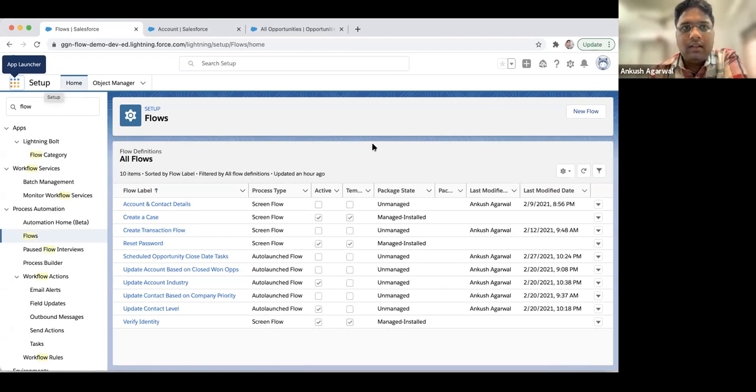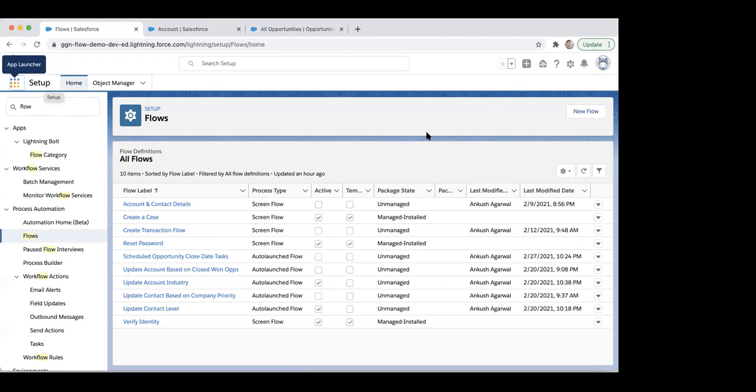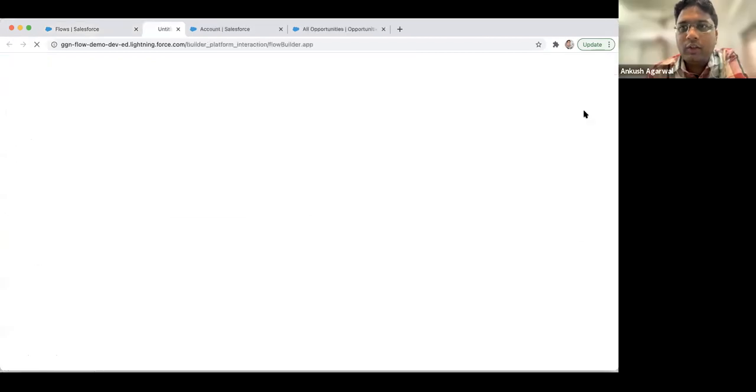Vishal, his screen is visible. Just wanted to confirm. Yes, Ankush, I can see the flows screen in setup. Okay, thanks, Vishal.